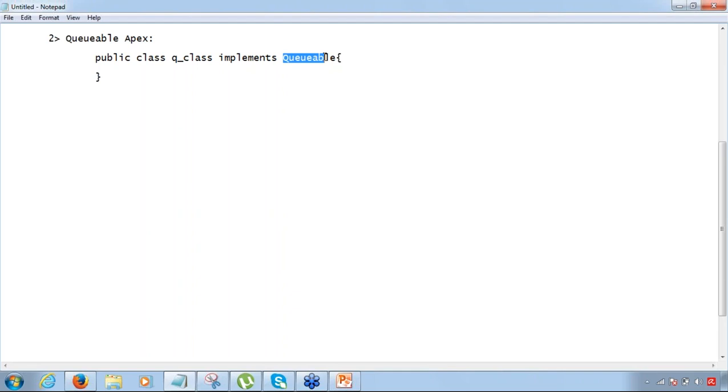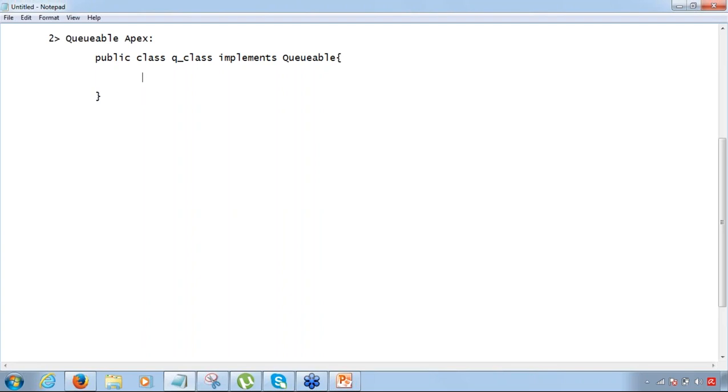So that is it. All right. So that's what a queueable interface does. You just have to call the queueable interface. That's it. And now because it's a class, I cannot write the code directly in a class. I'll have to write a method inside it.